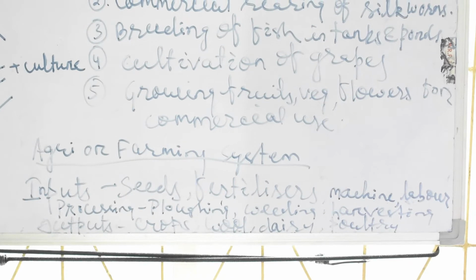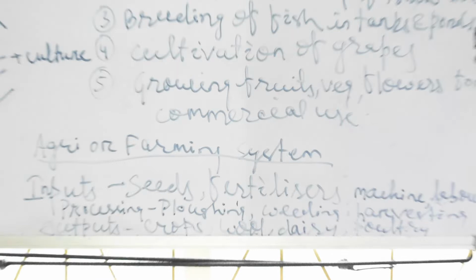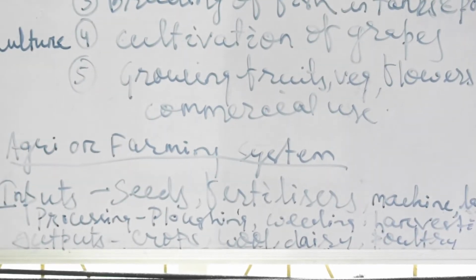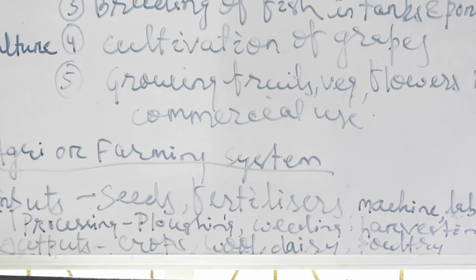And processing, the activities of plowing the land, weeding, harvesting, these are operational activities or processing. Then outputs, what is the result, what is the output, at the end we get these: crops, wool or dairy, means dairy products, and poultry. Okay, this is the farming system.